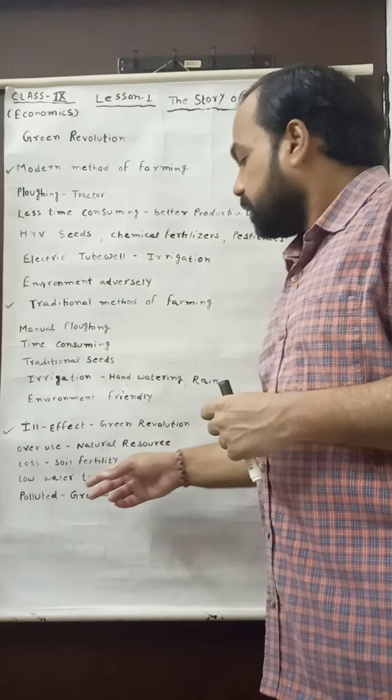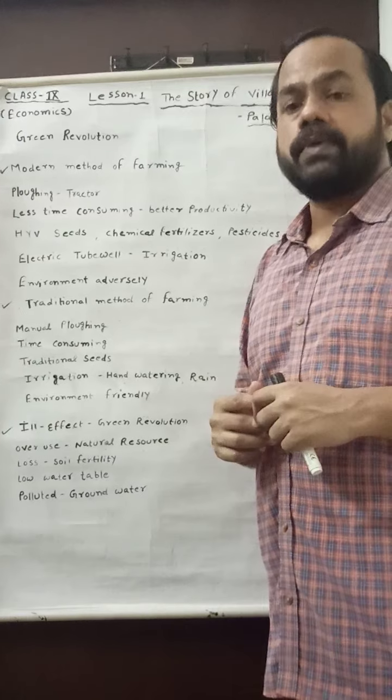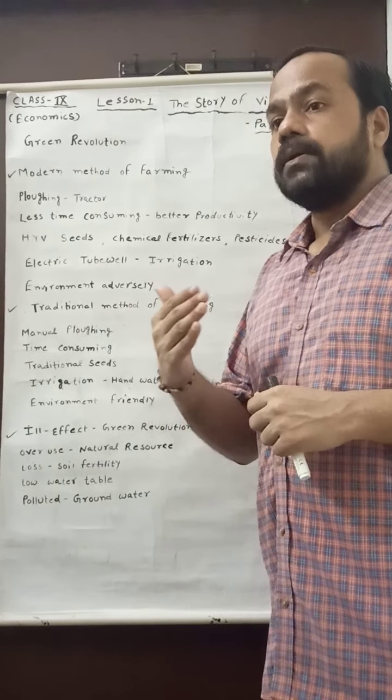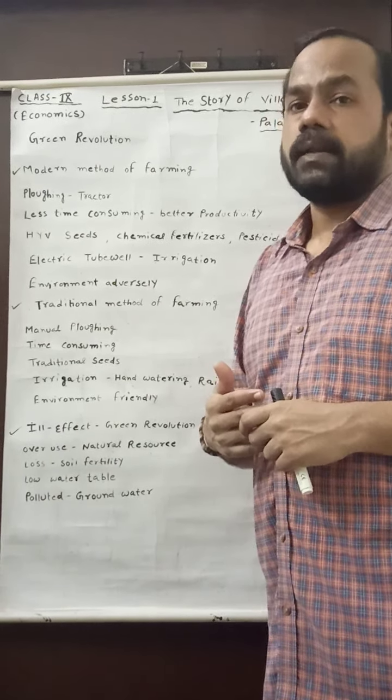After that, you may see that it brought loss of soil fertility. Why? Because when we use the maximum chemical fertilizer, it will make the land barren, and it brought the loss of soil fertility.